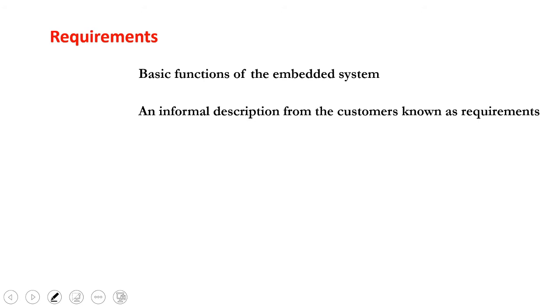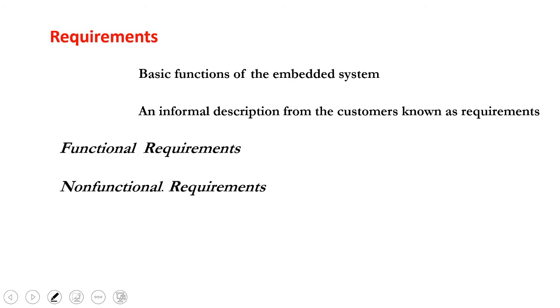Other than the requirements, we have an informal description also from the customer. The customer may not have a clear idea about the product, but he may have something. So from our questions, we have to get the answers from him. For example, if he didn't say about the size, you have to ask about the size. If he didn't say about the power, you have to get about the power. You have to see the place of use, whether that product's features can be used for that area. Everything should be analyzed in the requirement. So the informal description also must be analyzed. The basic function of the system must be analyzed.